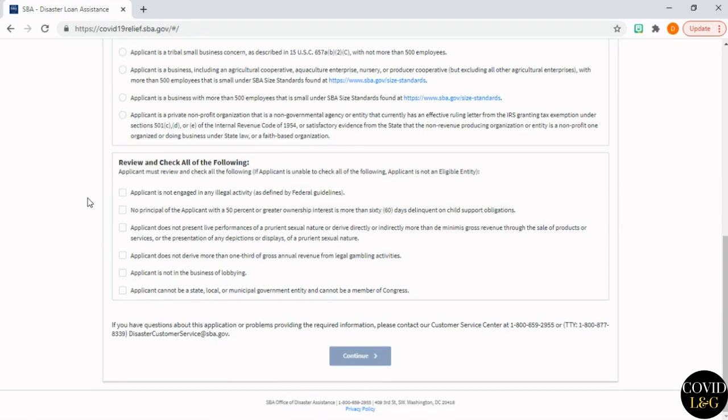Review and check all of the following. Applicant is not engaged in any illegal activity as defined by federal guidelines. No principal of the applicant with a 50% or greater ownership interest is more than 60 days delinquent on child support obligations.